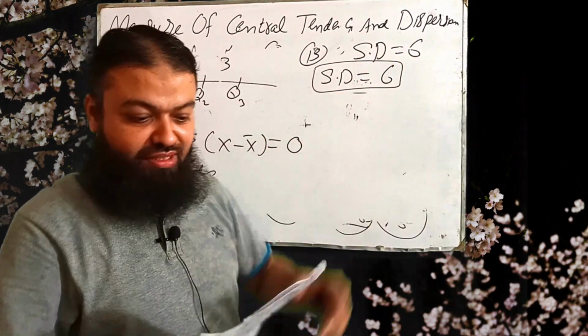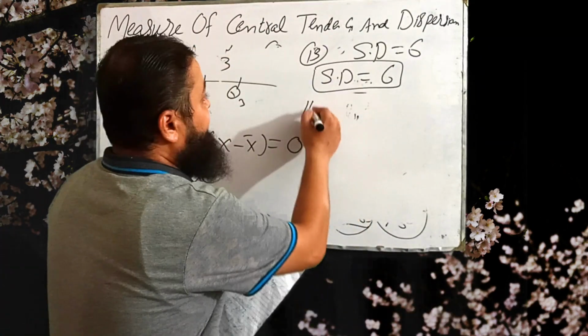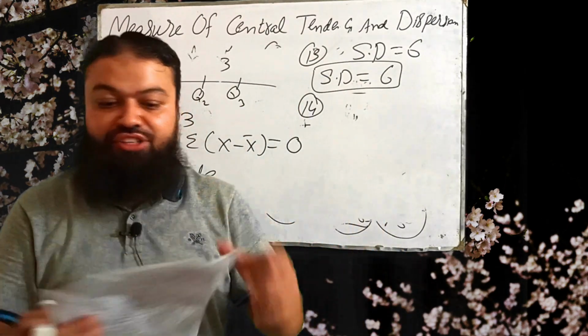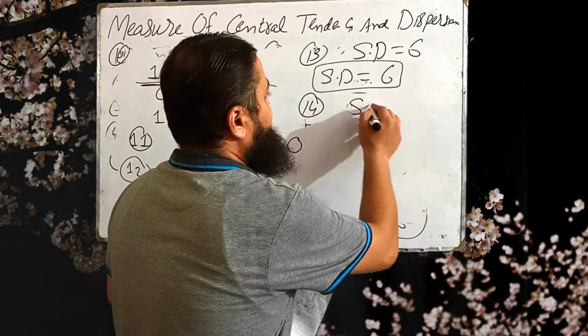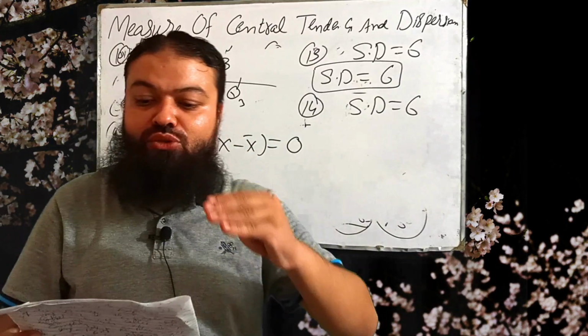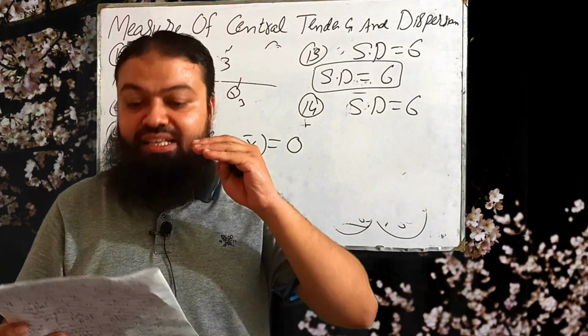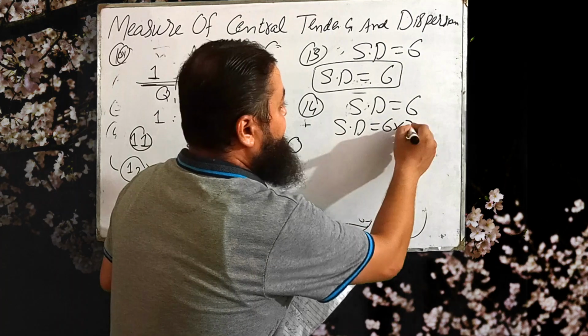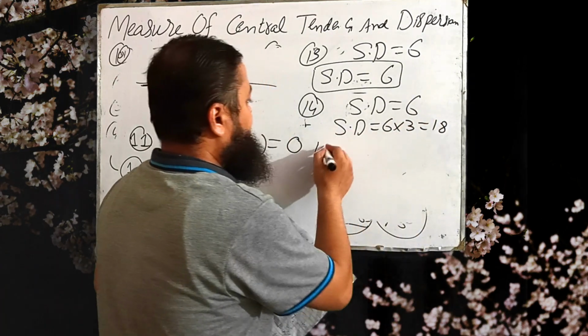That will be same. A very important one. Then 14th is, in a distribution, standard deviation is 6. If all the values are multiplied by 3, then the standard deviation is 6 multiplied by 3, and that will be 18.